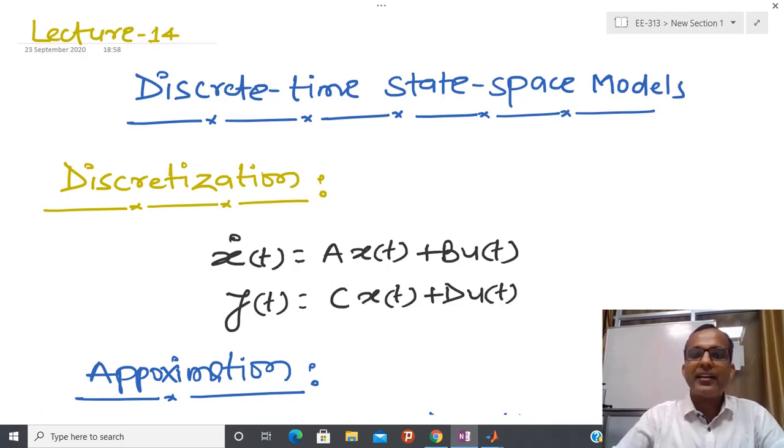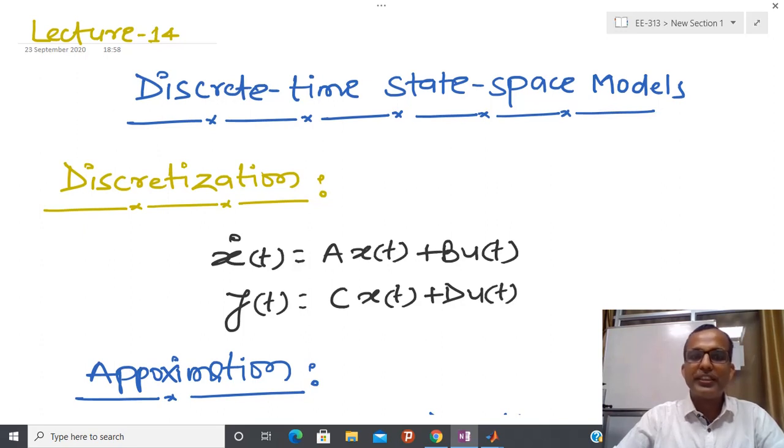It means that data is only available at a finite sample of points. So in order to implement, or to see the behavior of the output for some particular input of any physical system, first we have to represent that continuous time system as an equivalent discrete time system.